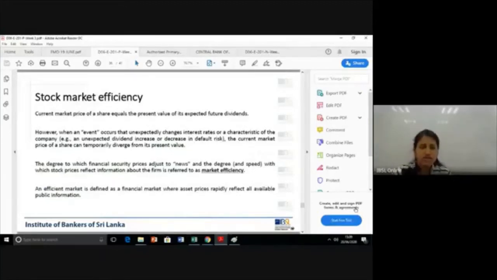Okay. So when it comes to shares and the current market price, the current value of a share is equal to the present value of the future expected dividends. What it means is, the share you hold, how much is it worth? It depends on the future cash inflows that it will generate for you.